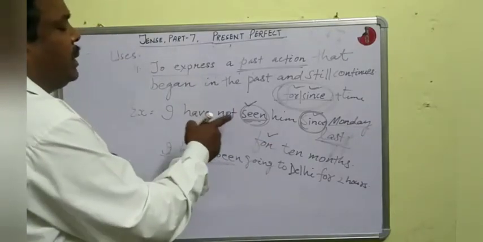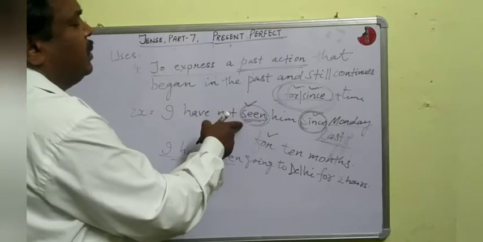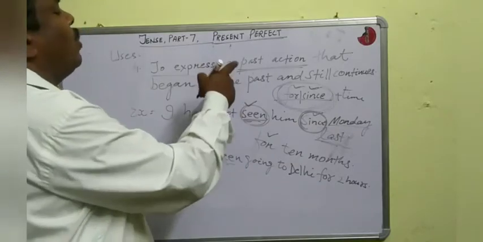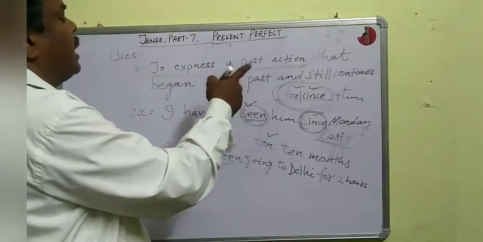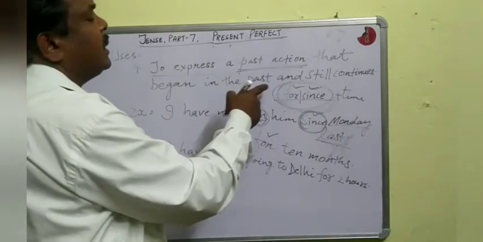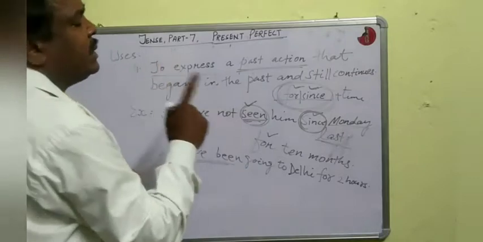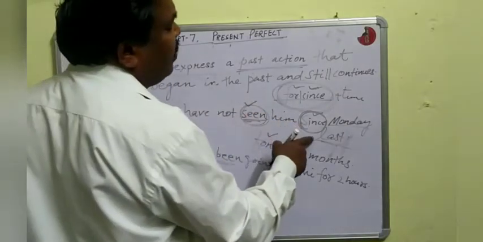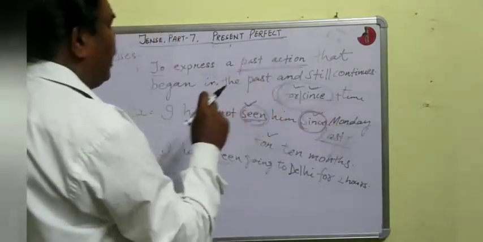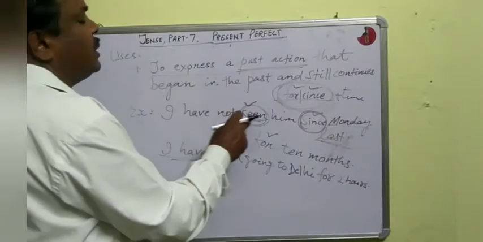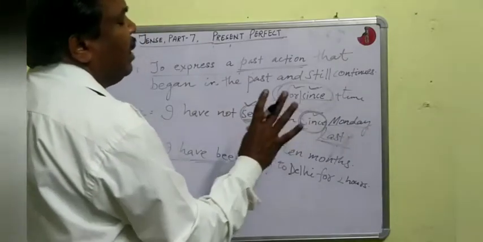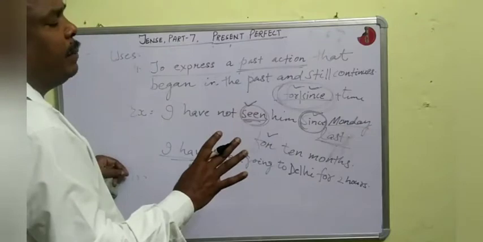I told present perfect tense is used for a past action that began in the past and still continues. In this type of sentences, we use since or for plus time. For example, I have not seen him since Monday last. Is it clear?